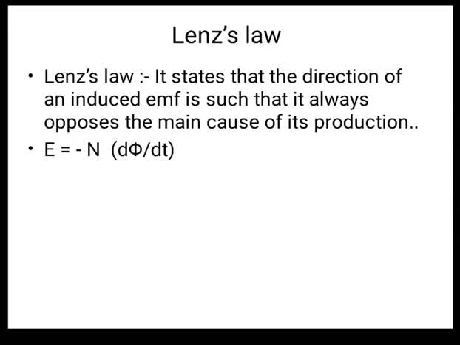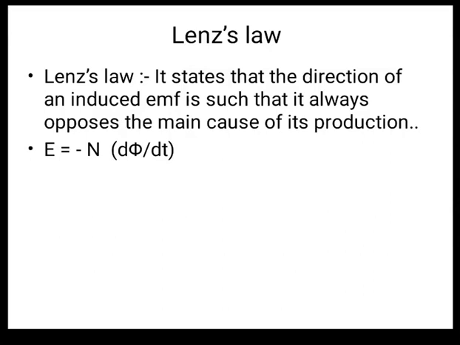You know that the derivative of a constant value is 0. Now if the flux is constant, what will it become? It will become 0, that is, n into 0, so E will become 0. That is why the flux must always be changing.